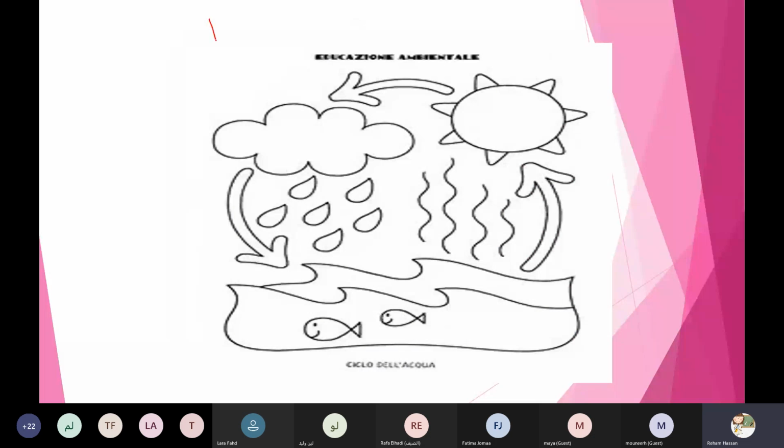Now here is a diagram for the water cycle. Who can help me with this diagram? Yes, Hanin. In this diagram, the water cycle started by the sun. Excellent. Number 2, water vapor. Number 3, clouds and rain. Amazing, honey. Thanks a lot, honey. So sun, water vapor, clouds, and rain.